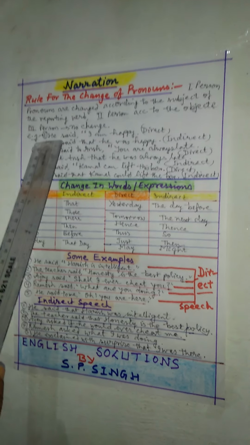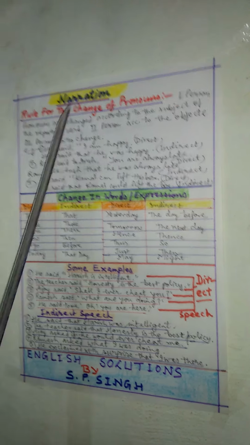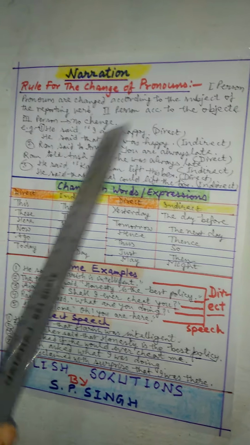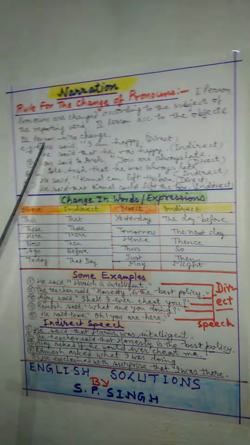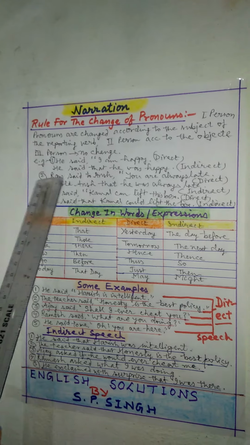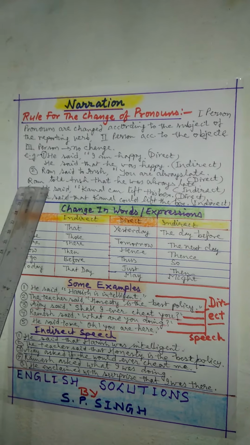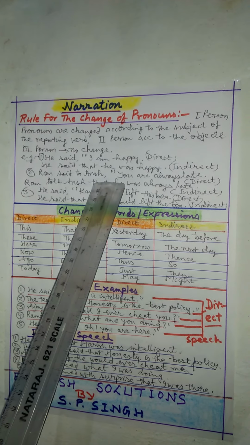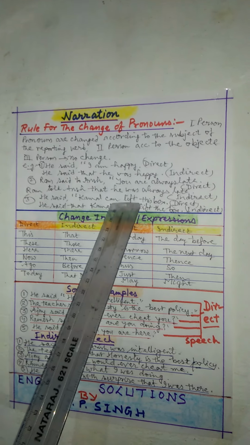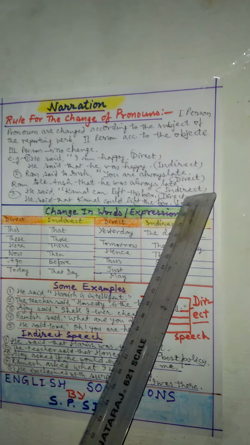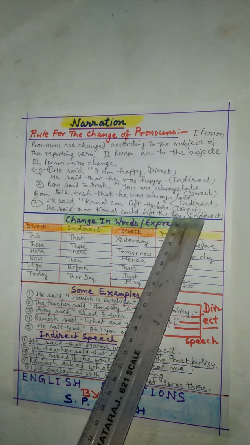Examples are here. He said, "I am happy." The indirect will be, he said that he was happy. This is a statement, so the conjunction that is used here. Inverted commas are removed and I is changed into he because the statement is made by him. Ram said to Ansh, "You are always late." This is direct speech. If we change the narration, Ram told Ansh that he was always late. Third is, he said, "Kamal can lift this box." In indirect narration, it will be, he said that Kamal could lift this box.